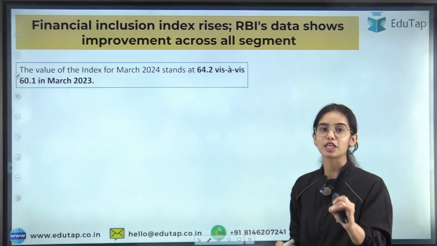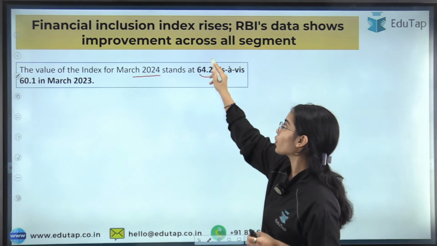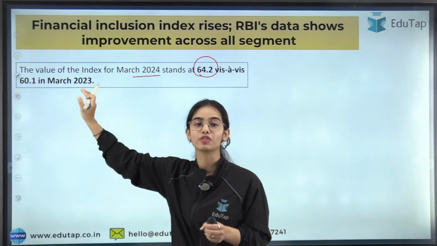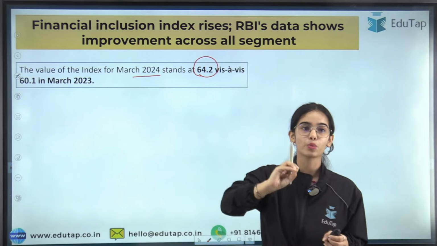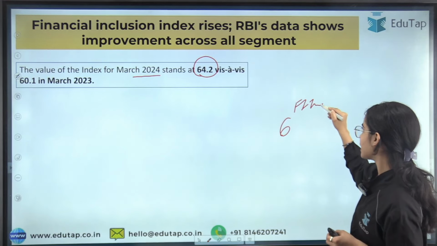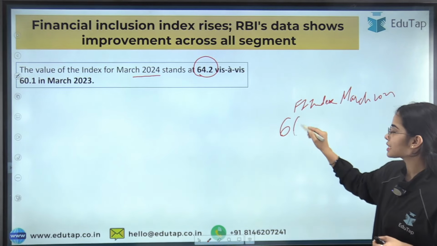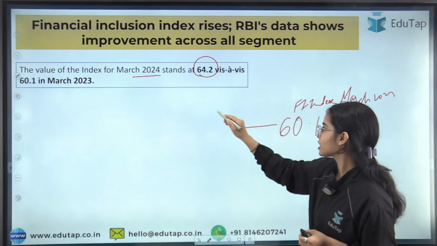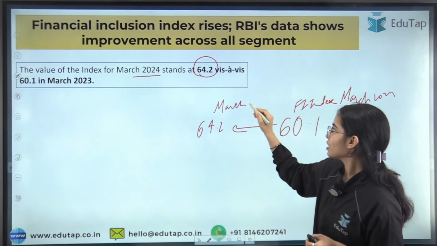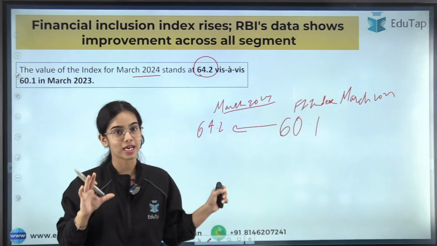The value of the Financial Inclusion Index for March 2024 stands at 64.2, that is higher than the Financial Inclusion Index value of the previous year, that was 60.1 in March 2023. So simply, in the previous year, the Financial Inclusion Index for March 2023 was 60.1, that has increased to 64.2 in March 2024. So I hope you understand that the Financial Inclusion Index value has increased.